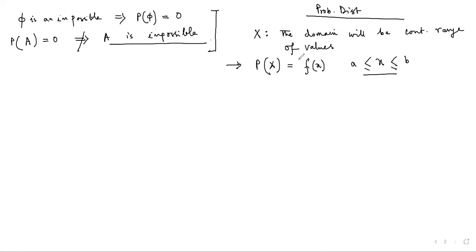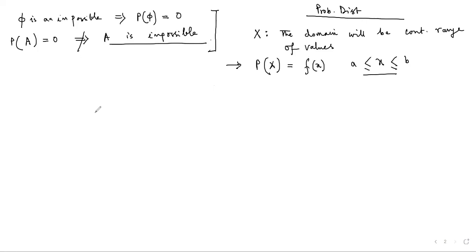So here probability will become a kind of function. Previously it was also a kind of function, but having some sort of discrete values. Now it will be having some sort of functional form, and it should be a valid functional form. So in this manner, if we can get a kind of chart, then we'll say that this is a kind of continuous probability distribution.